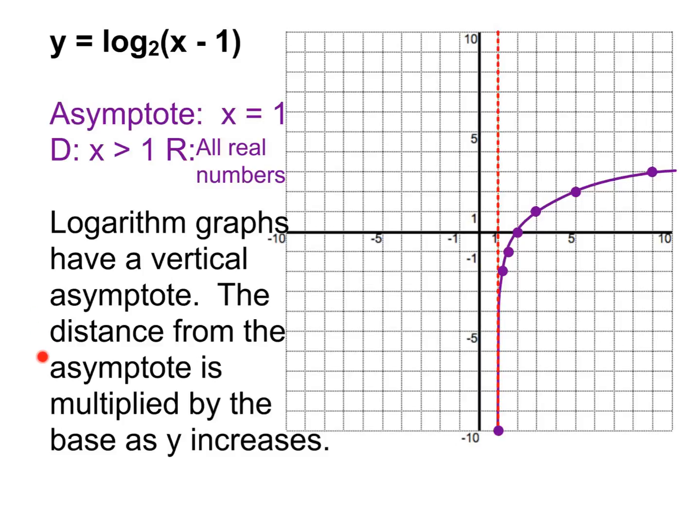Also, notice what's happening and how we can actually make this graph. The distance from the asymptote is multiplied by the base as y is increasing. This is the same idea as with an exponential, but it's just been slightly tweaked. Because I start over 1. The exponential started up 1. This one starts over 1. After I go over 1, I've gone over 2, then over 4, then over 8. So notice as I'm going up, I'm doubling the distance from the asymptote. I'm doubling it because this is log base 2.